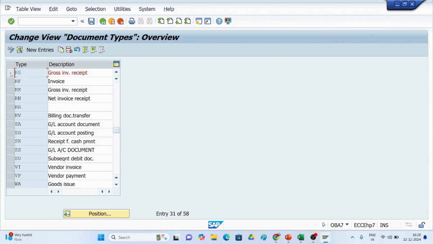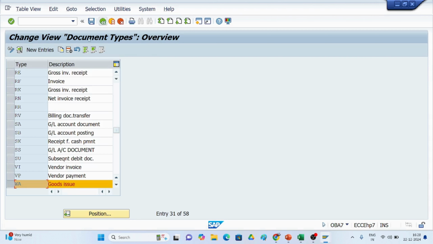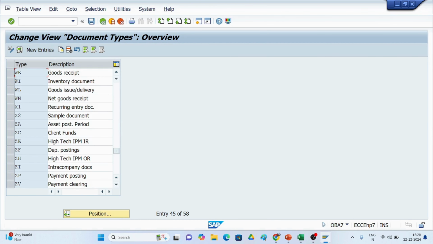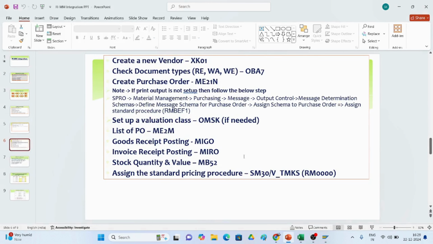Likewise, document types WA and WE. WA is goods issue. Go to details and you can see document type goods issue, number range is 49. Likewise WE, just put a tick mark over here and press go to details. Here you see WE goods receipt. These are the document types predefined by SAP that we will see.